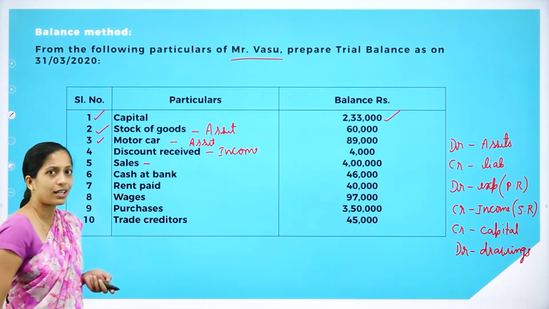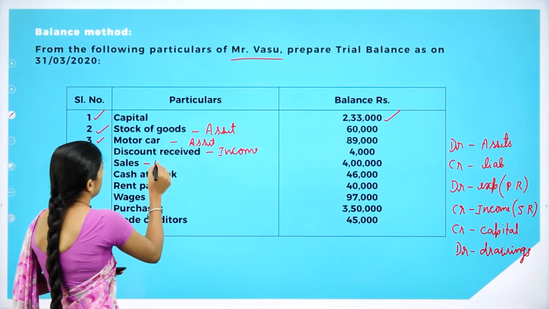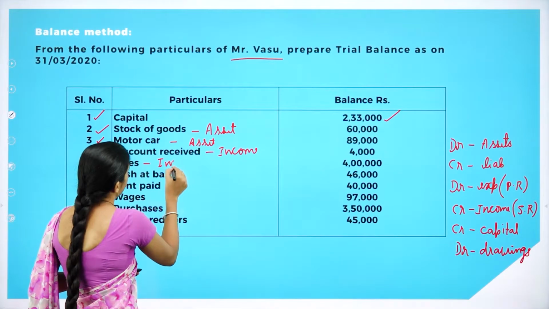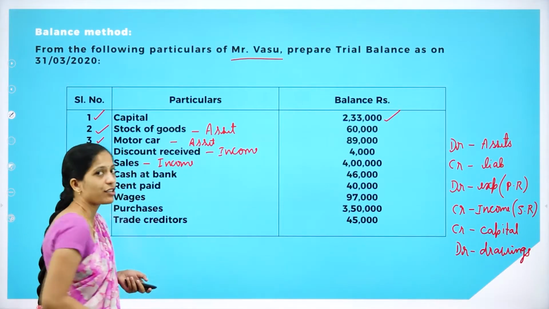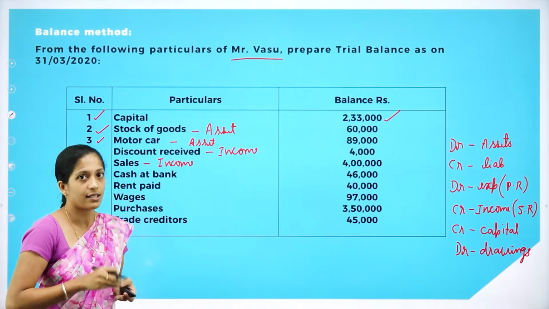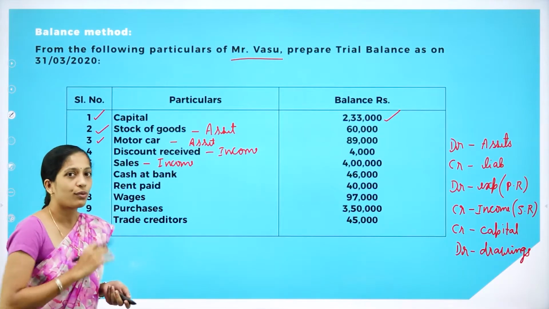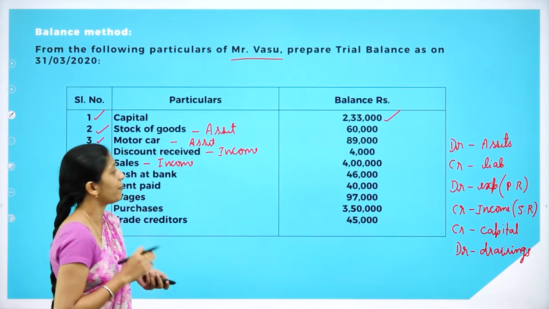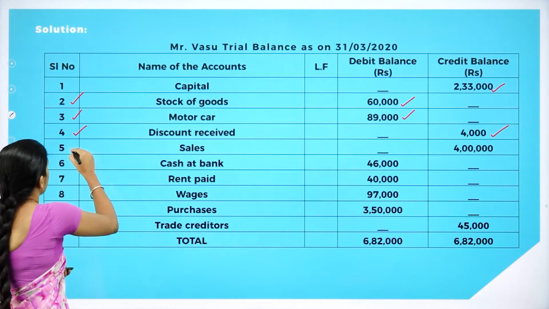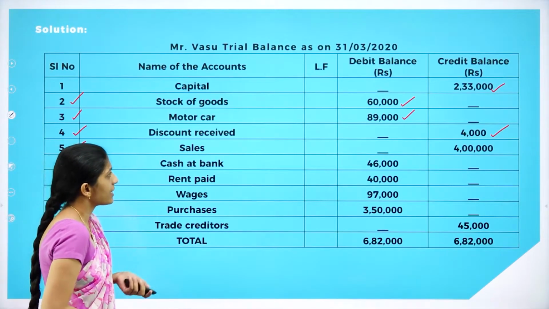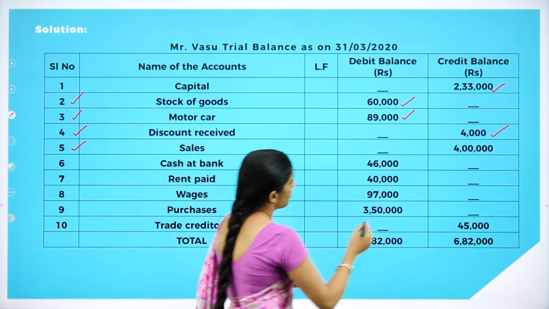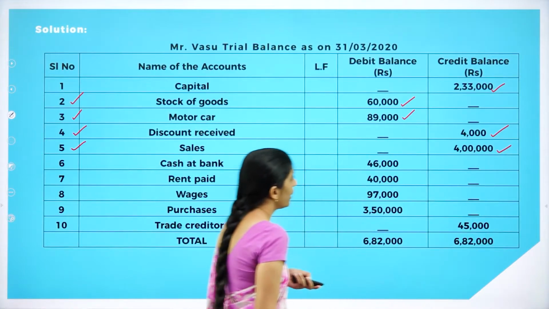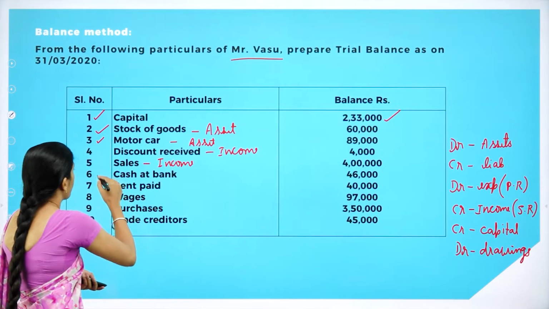Yes. Next one is sales. Now sales is what? It is an income. Sales is an income. When you sell goods, cash comes to the business, right? So it is an income. What are we going to do with income? We have to credit it. So serial number is 5. Name of the account is sales. Debit side is dash. Credit side is how much? 4 lakh.